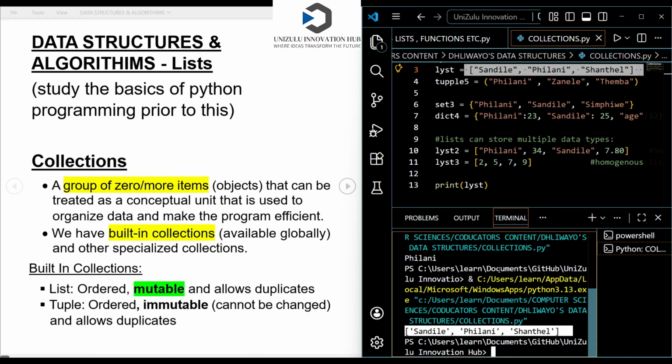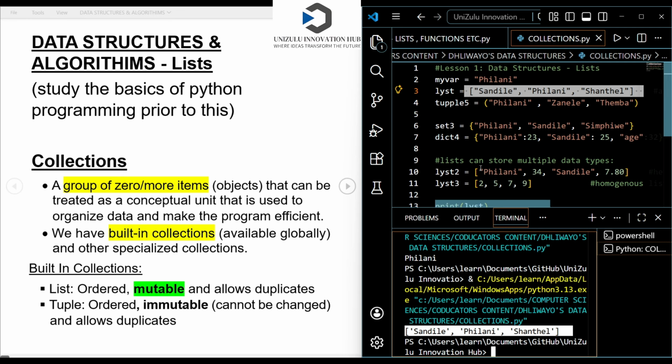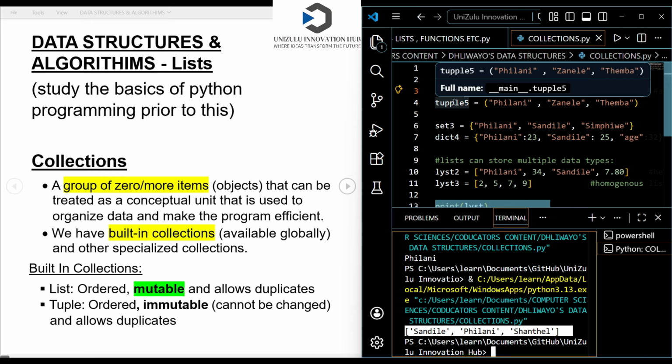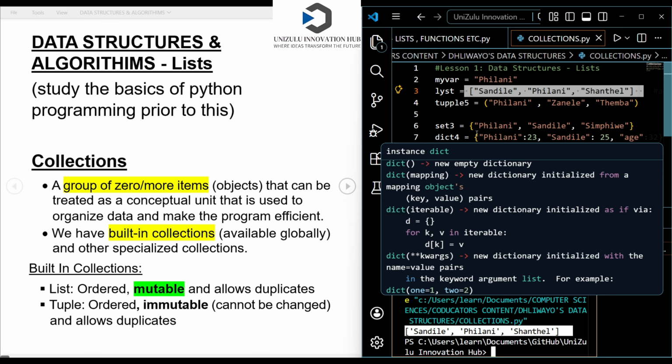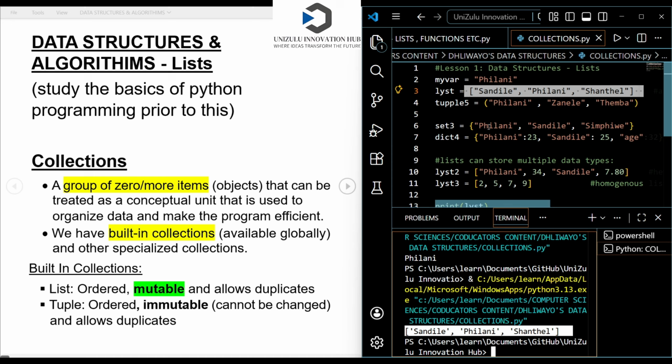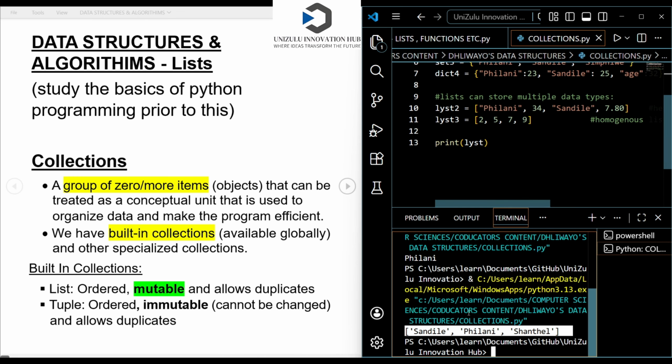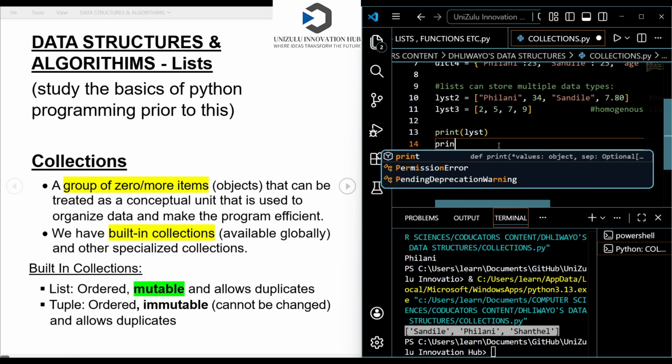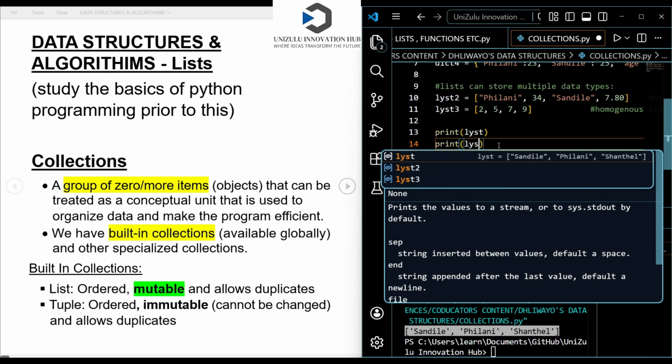So this is making the list available to the user. Because for now this was all in the program, the user of the program doesn't really see all the code. For example, when you're using WhatsApp, you don't really see the code that is making your messages go from one place to another. No, you don't see that code, but you only see the output. So similarly, in the console, you can choose to put an output, which is to print the elements of the list. I can choose to also print the other list, maybe print list 3.